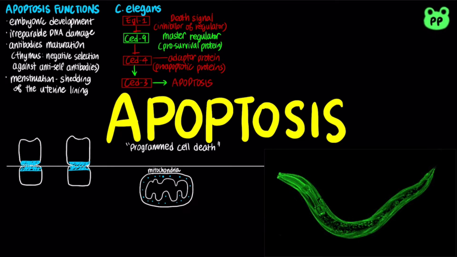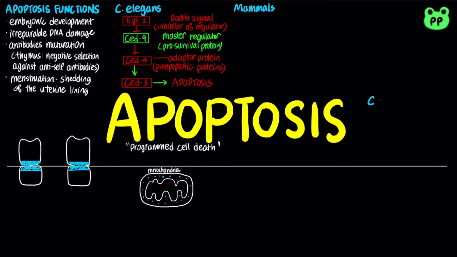triggering apoptosis. Apoptosis in mammals is largely carried out by a type of protease known as caspase, which stands for cysteine aspartic proteases. Cysteine is located at the active site, and the enzyme cleaves the C-terminus of aspartate residues. There are two types of apoptosis pathway in mammals: the intrinsic pathway, which begins within a cell, and the extrinsic pathway, which begins outside a cell.